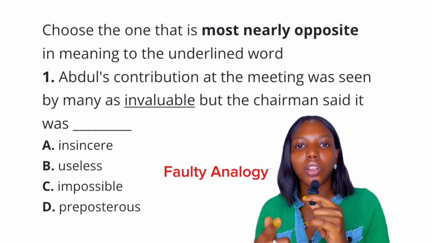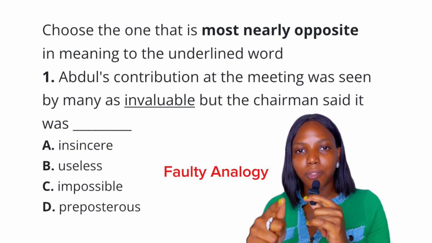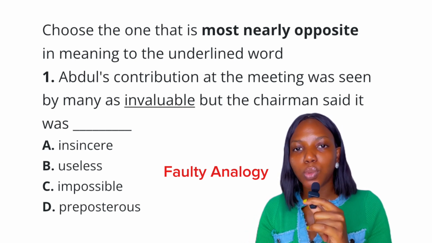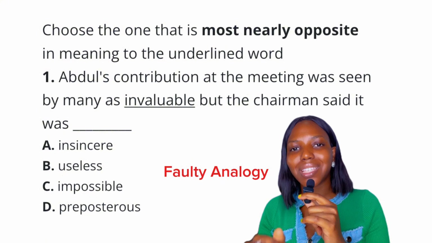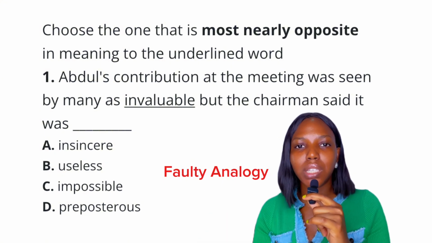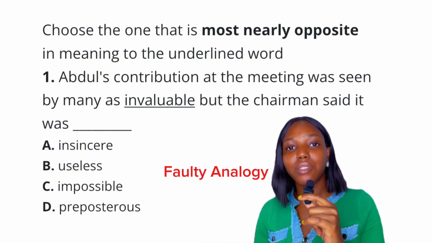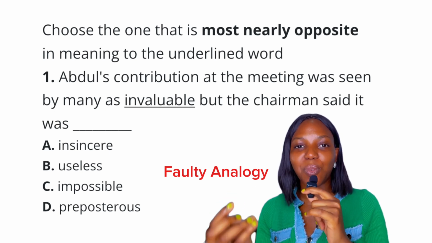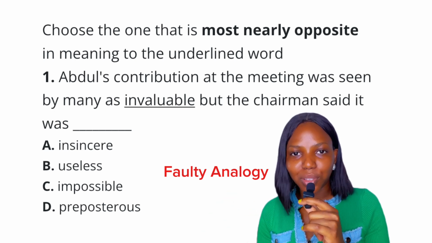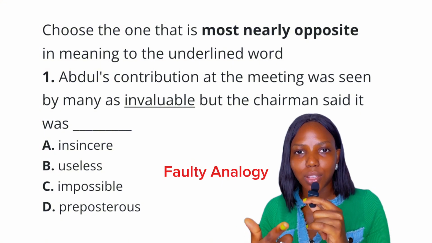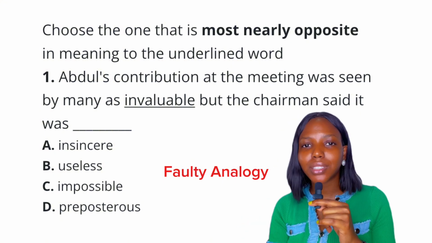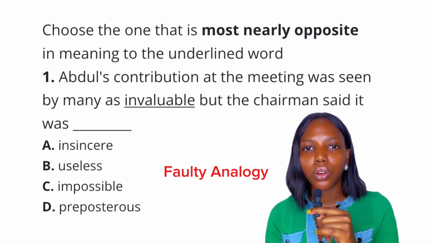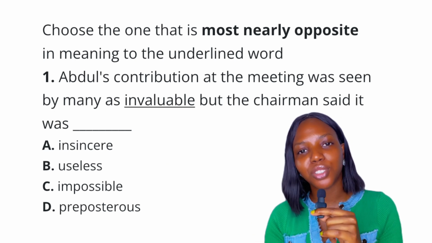So that is what faulty analogy does. The reason I'm emphasizing this is so that you can understand where the problem lies, and this will better equip you to understand the word and internalize the meaning. This word, invaluable, is a reoccurring word in JAMB and WAEC. It is always coming out, so you need to understand the word and stop arguing. Frankly, I understand why it is up for so much argument. It's faulty analogy. And thank God WAEC wasn't tricky about this question.